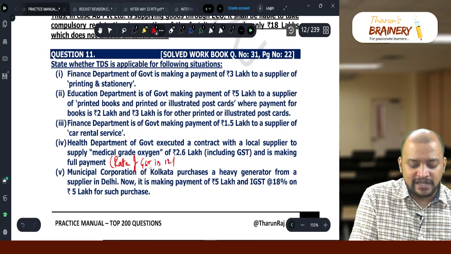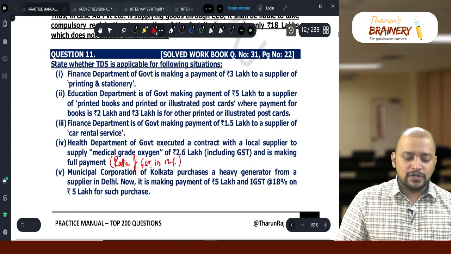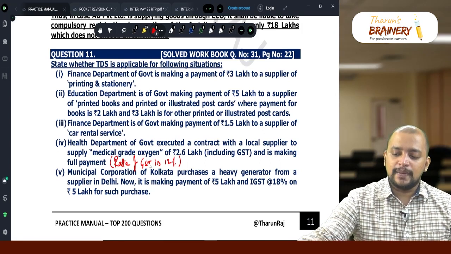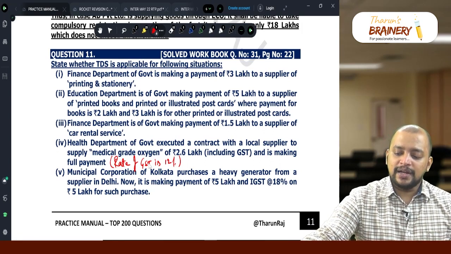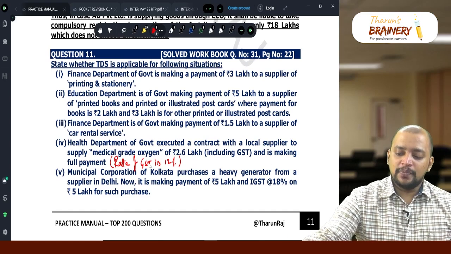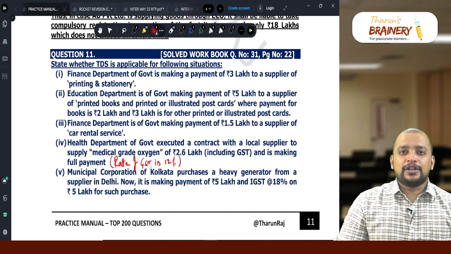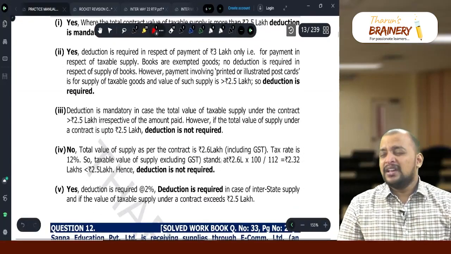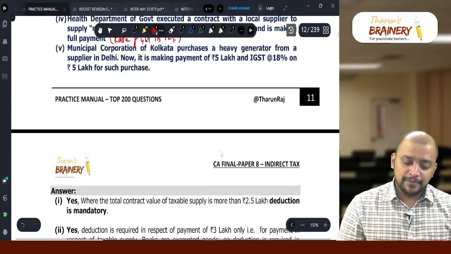Then we need to take out the 12%. So, 2,60,000 into 100 by 112, which is 2,32,142, which does not exceed 2,50,000. Therefore, TDS is not applicable.